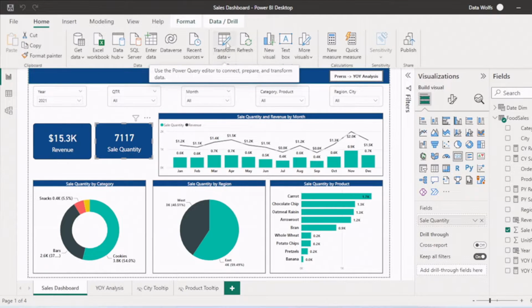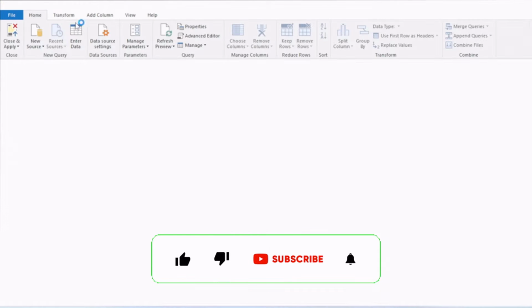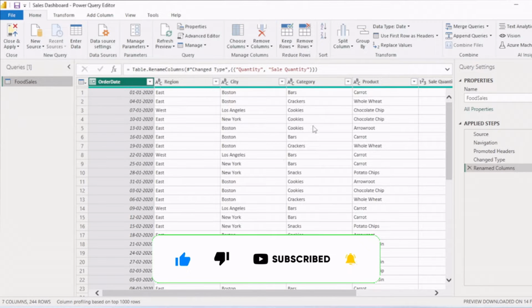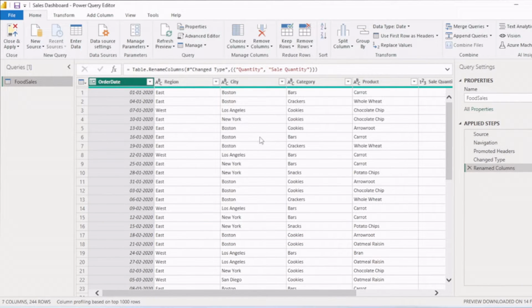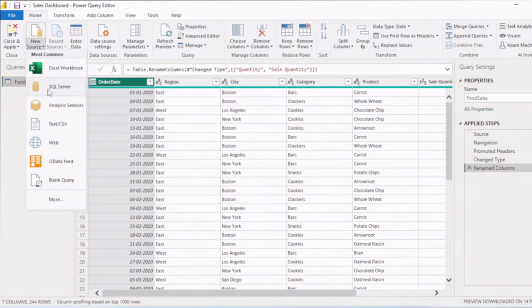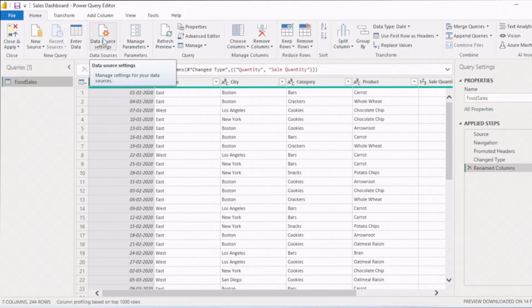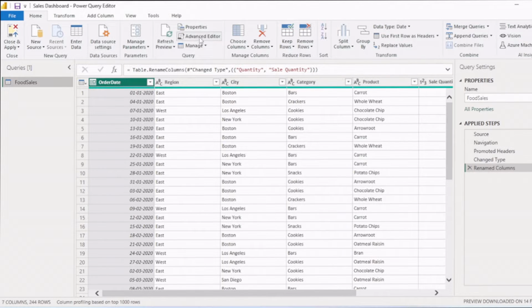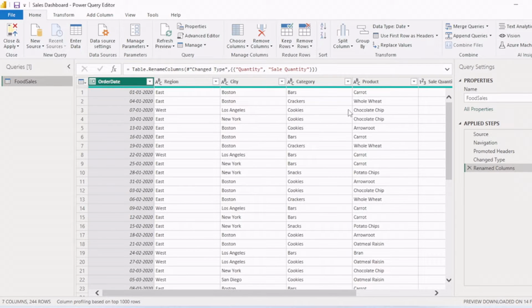So when we go to this transform tab in the home section of Power BI, it will open Power Query Editor for you. So here you will see the list of tables and what changes are applied step by step on this table. In the home tab, we can add new data in Power BI, we can enter data manually, we can change the data source settings. Let's say the data has moved from one location to another, then we can change the location with this data source setting. We have the advanced editor where we write code to change, cleanse or transform the data.